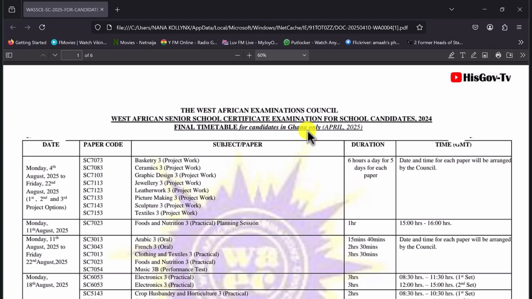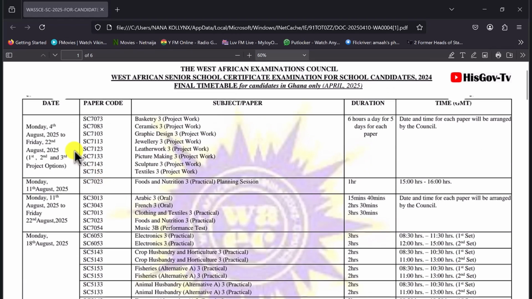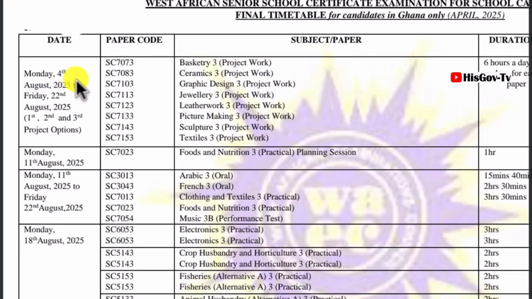So let's begin with the subjects for each day, so that we can have time for it. The WASSCE is actually starting on Monday, 4th August. So on Monday, 4th August 2025, the WASSCE is starting, and it runs to Friday, the 22nd. So this is from 4th August to 22nd August.